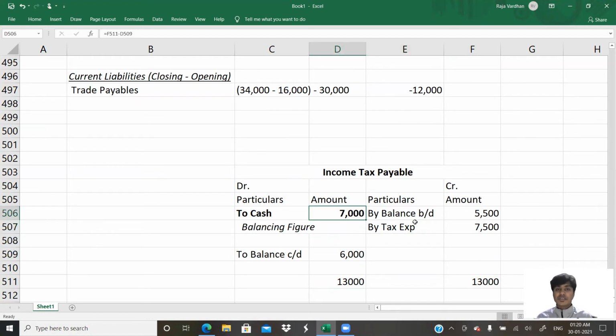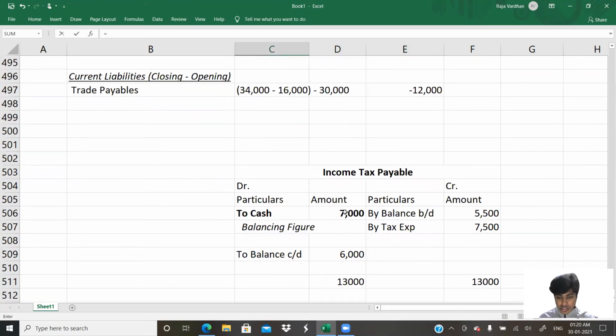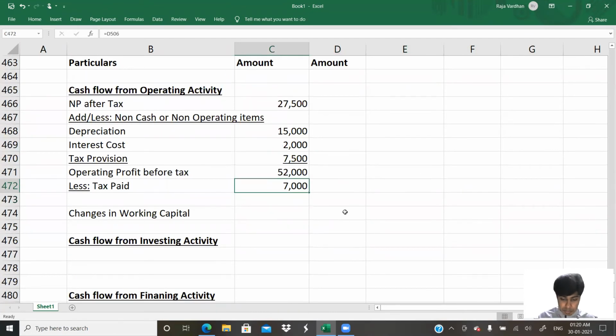So how much is paid? 7,000. When 7,000 is paid, 7,000 is the cash expense. It will be cash outflow. It is tax paid. How much? 7,000 rupees. Did you guys get this? 7,000 is the tax paid.